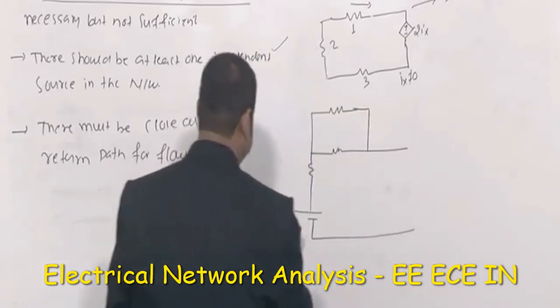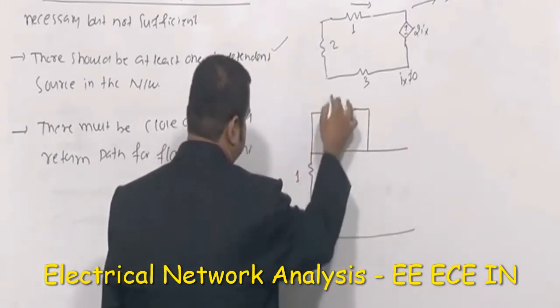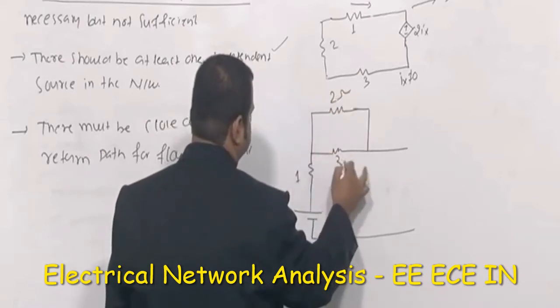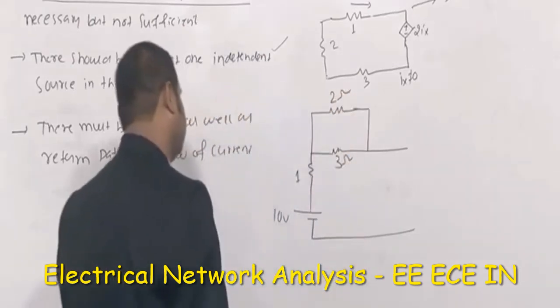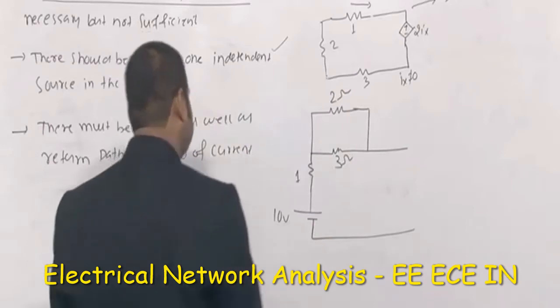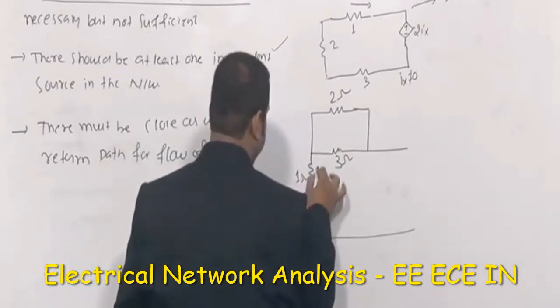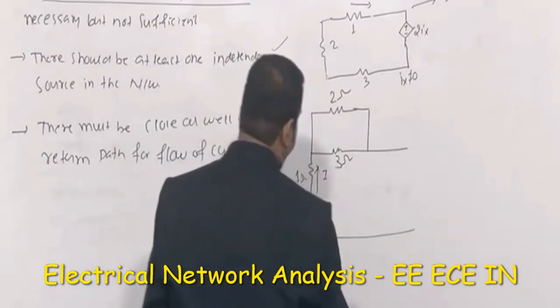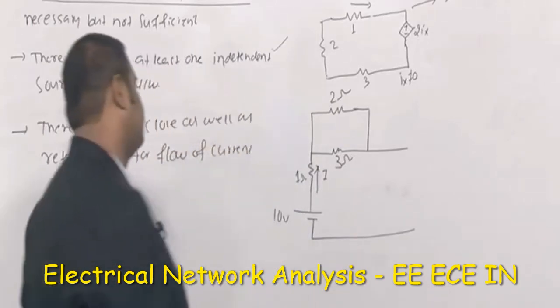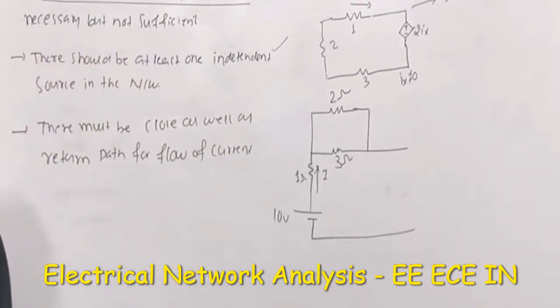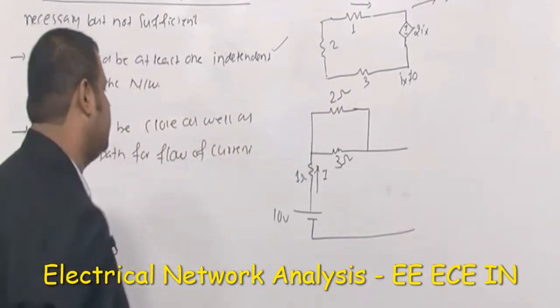This is 10 volt, this is 1 ohm resistor, this is 2 ohm resistor, this is 3 ohm resistor. In this particular network, if I ask what is this current I, the amount of current passing through this particular resistor, then what is your answer?